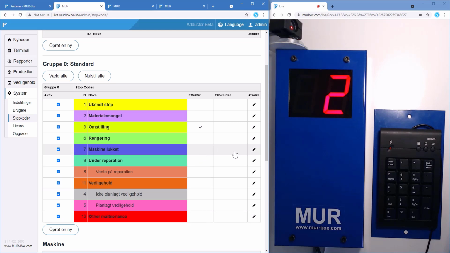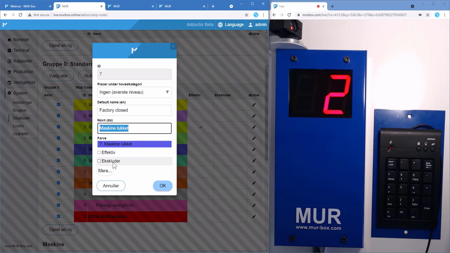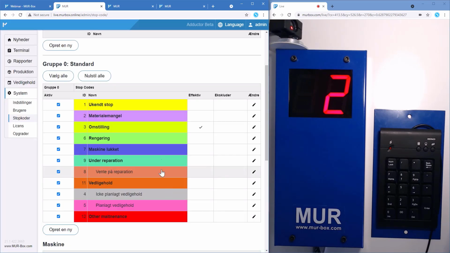For example, when the machine is closed, we can check exclude. And when the machine is excluded, the stop report will exclude that time from the report. So when we're looking at what is 100% of the runtime, it will be 24 hours minus the time when the machine is closed.